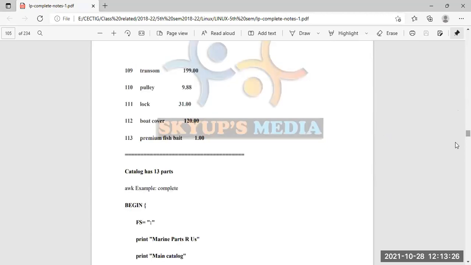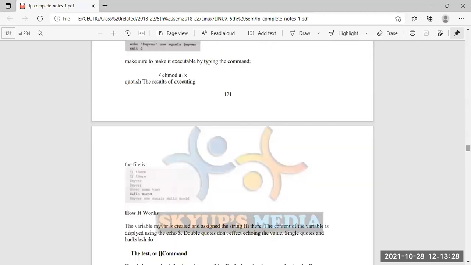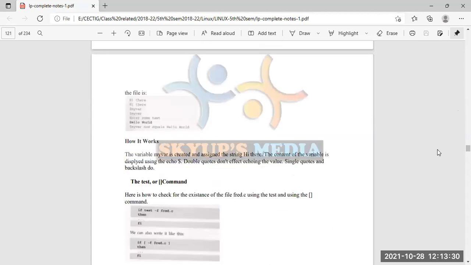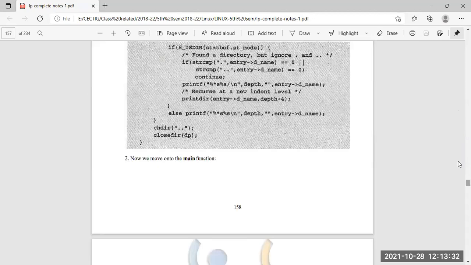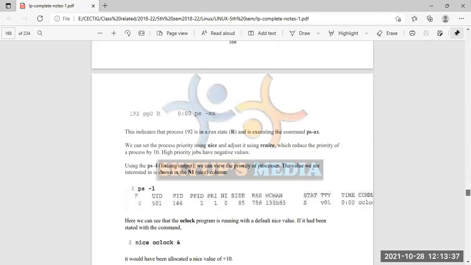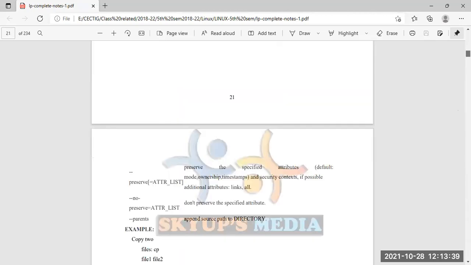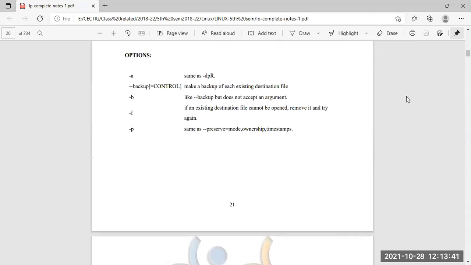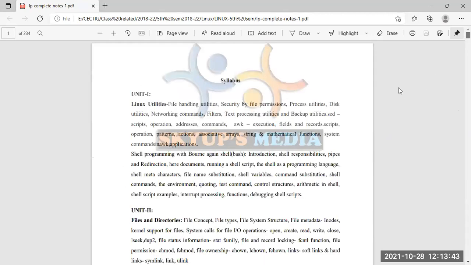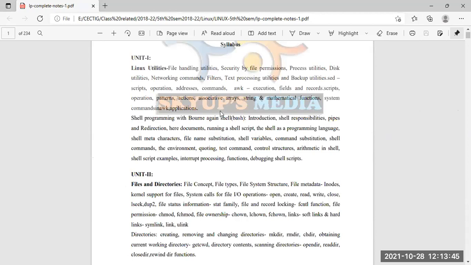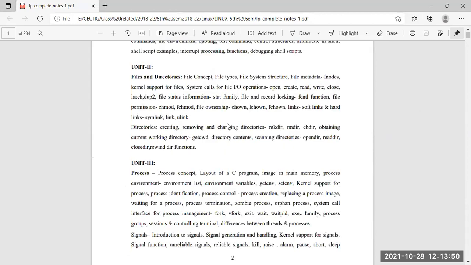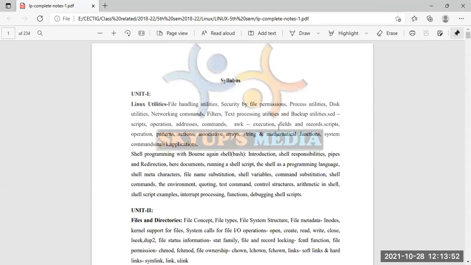There are some commands and shell programming things available, but the number of commands is very high. You can see each and everything is related to the command, and after a long period of time some other things are available. As you can see, these are the syllabus and the options available. Up to this we are still in unit 1, the utilities. We are actually learning this.